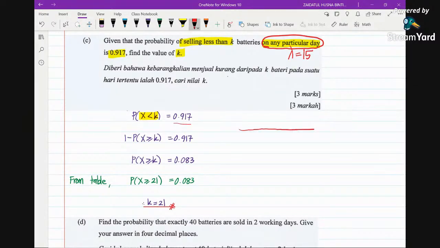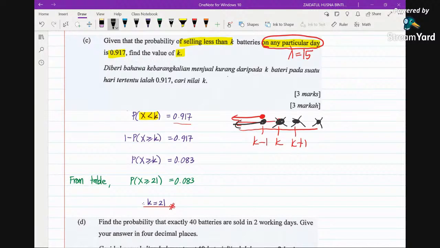Because it's discrete, less than K means, on the number line, this has to be K minus 1, and this is K plus 1. You want X less than K, so less than K means an empty circle from K to the left, from K minus 1 to the left. Which means you don't want K to the right, because you want from K minus 1 to the left.